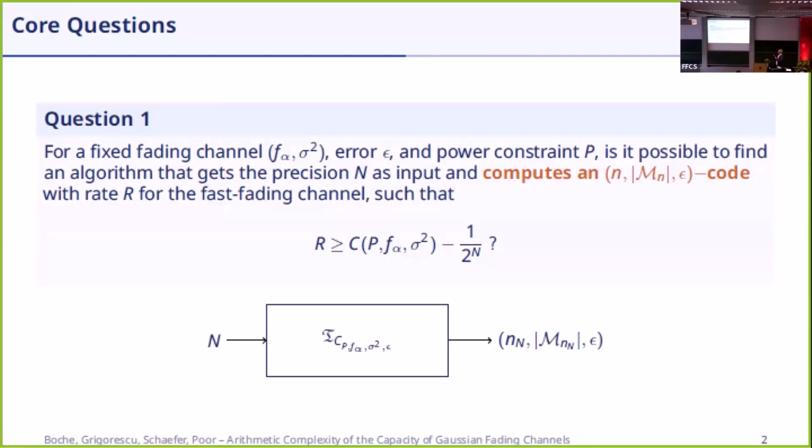Everything is computable. You can put this in the computer, but at the end the capacity is a non-computable number, and we even specified exactly the degree of non-computability of this number. And the funny thing is, it belongs to the first hierarchy, and it can be shown that you can have an effective achievability part, which means you can find a sequence of achievable rates that converges from below, of course, to the capacity, but the converse is never effective for this type of channels.